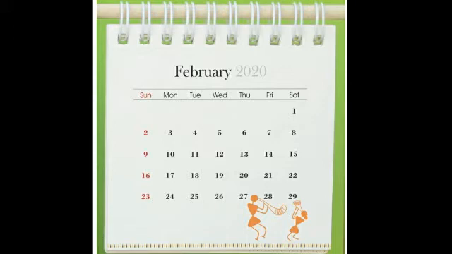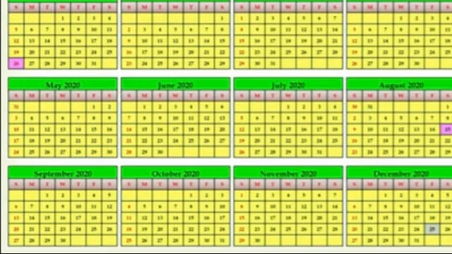So the calendar has how many months? 12 months, 52 weeks and typically 365 days. So children, now we will see how many months are there in the calendar. The calendar has 12 months. Now children, calendar of 2020 is given here.